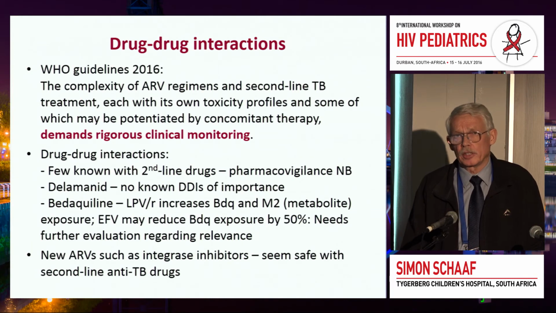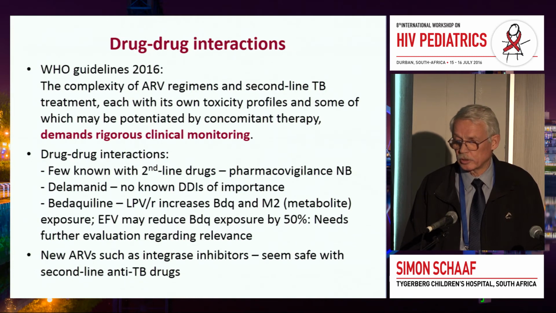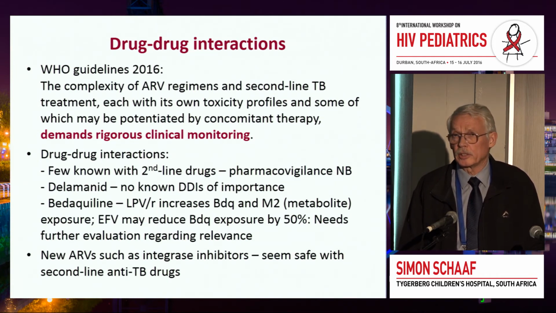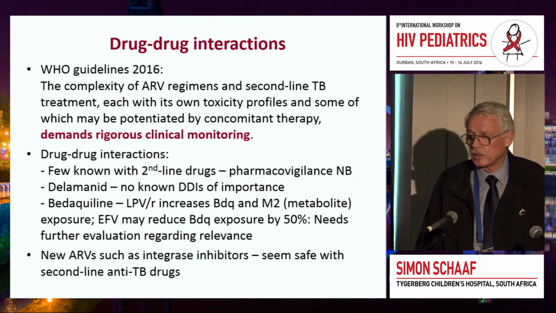Drug-drug interactions, fortunately at this point, seem to be much less with the second-line drugs, but we need pharmacovigilance. We need to know more. We know too little about the different drugs and the drug interactions with the second-line drugs, especially also now the new drugs that we are using, and which are certainly going to be used in kids soon. And I've mentioned there the delamanid. It seems like the delamanid is safe with all the currently used ARVs.